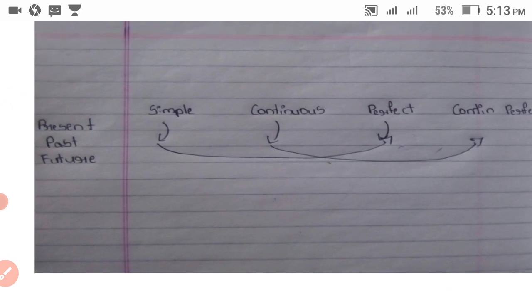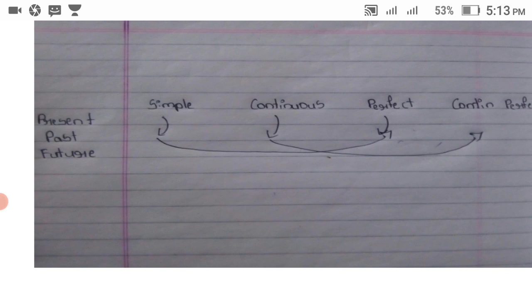See this arrow, this arrow is coming from here to here, from upside to downside. The point of starting is here, that is simple present.